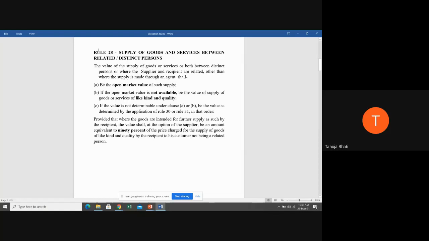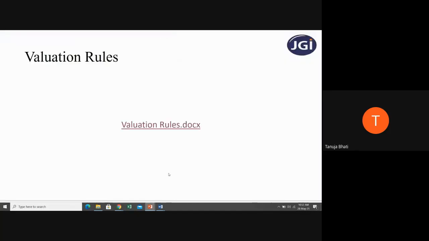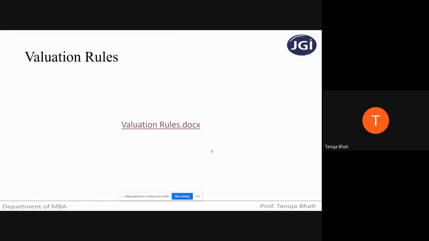So students, is rule number 28 clear? Yes? Yes, ma'am. Okay. So the further rules we will be seeing in the succeeding lectures, as we are done with the time.